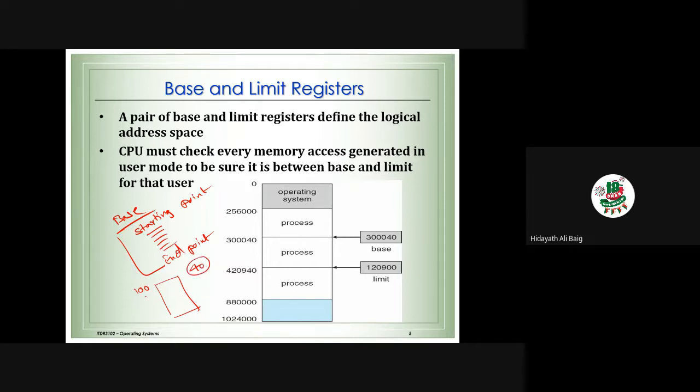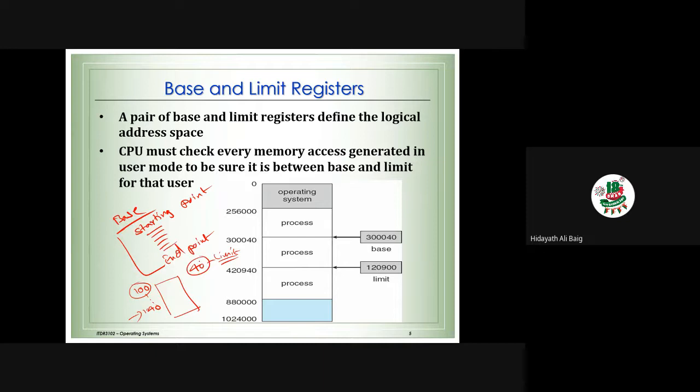Means from 100 to 140 it can use. Above 140, it is not your location. Okay, so that is the base, the starting point, and the limit is how many addresses or how much memory you can use.